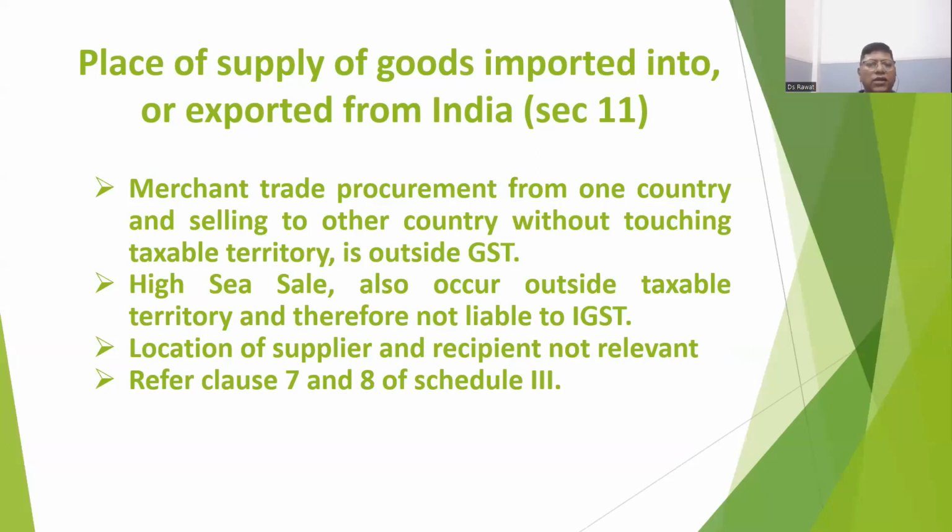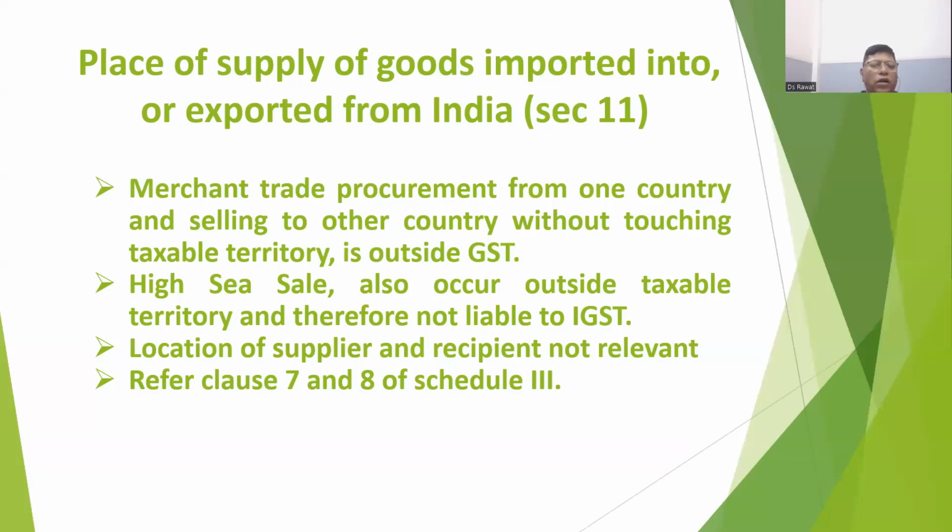In that case, it is not coming within the taxable territory within which GST operates, and therefore outside the purview. Similarly, the high sea sale, where the sale occurs outside the jurisdiction of the GST territory, taxable territory. Here, we should also note that the location of supplier and recipient is not relevant for the purpose of Section 11 on import or export.